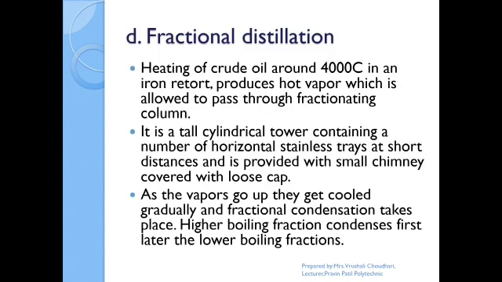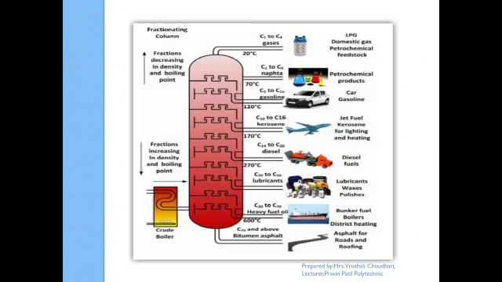It is a tall cylindrical tower containing a number of horizontal stainless steel trays at a short distance, and it is provided with small chimneys covered with a loose cap. As the vapors go up, they cool gradually and fractional condensation takes place. The higher boiling point fractions condense first, later the lower boiling point fractions.